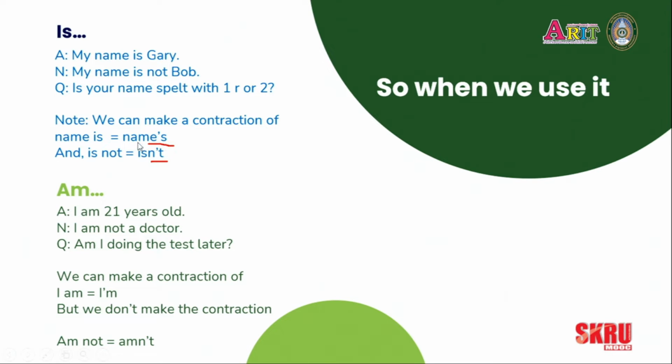But unlike is not, we don't make a contraction of am not. Okay, so we can't say amn't. That's not correct. It's a little different from the is and are in that respect.